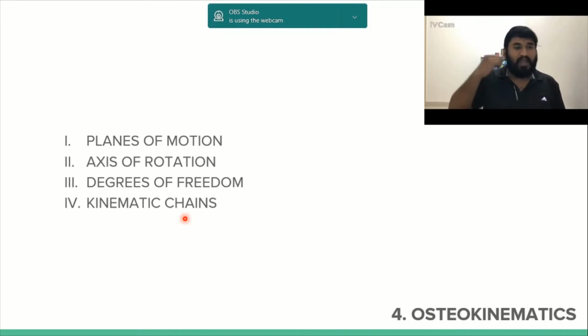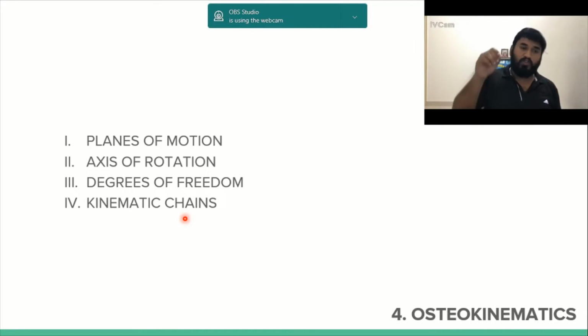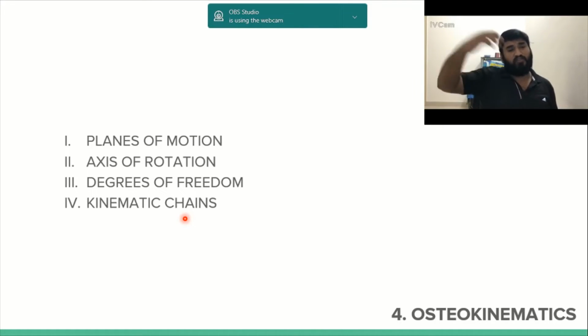We also had a slight introduction to the axis of rotation a wee bit earlier when we were talking about rotation, isn't it? We would be looking at that too. Then we would see what degrees of freedom are and how they influence the movement of a joint.